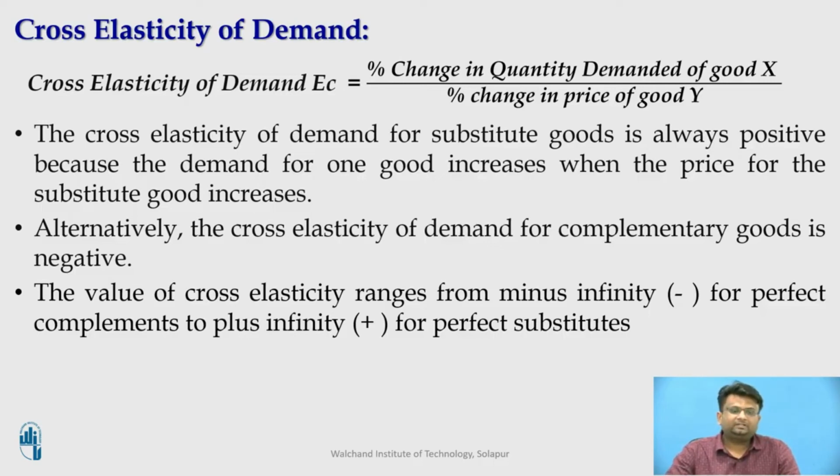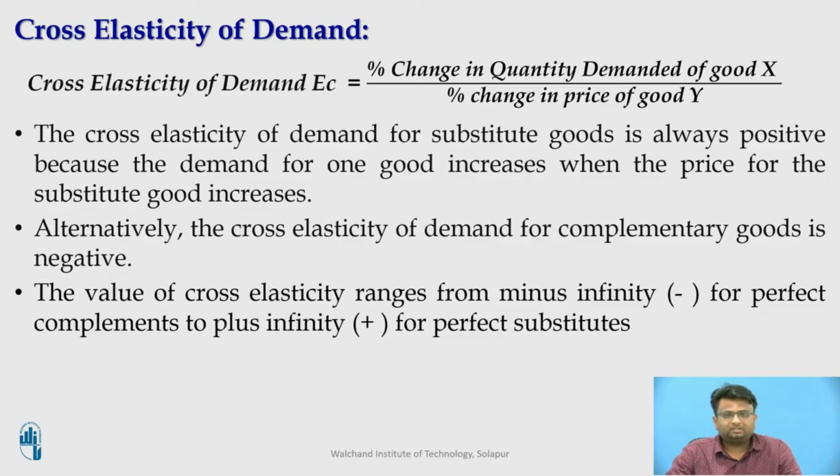Let us say that X and Y are butter and bread, which are complementary products. The EC will be negative. How will it be negative? Now, if the price of bread rises, there would be a decrease in the quantity demanded of the bread, and a decrease in the quantity demanded for the butter also. Thus, for complementary products, a change in the price of one good causes the quantity demanded for the complement good to move in the opposite direction.